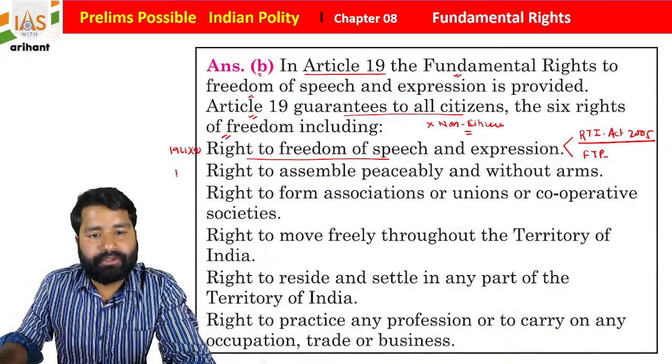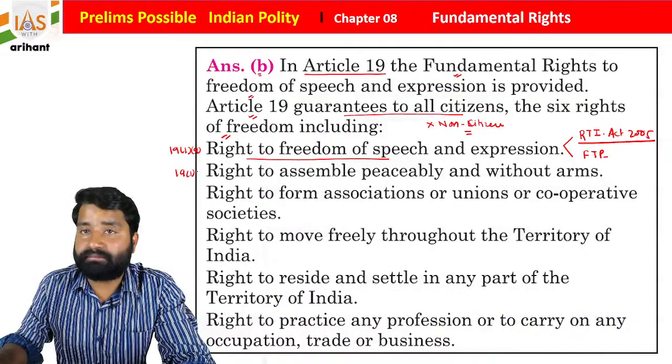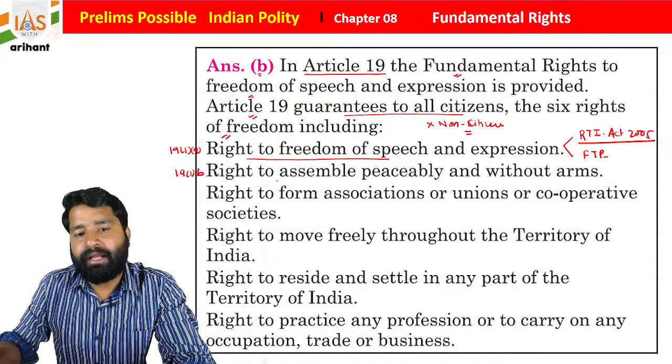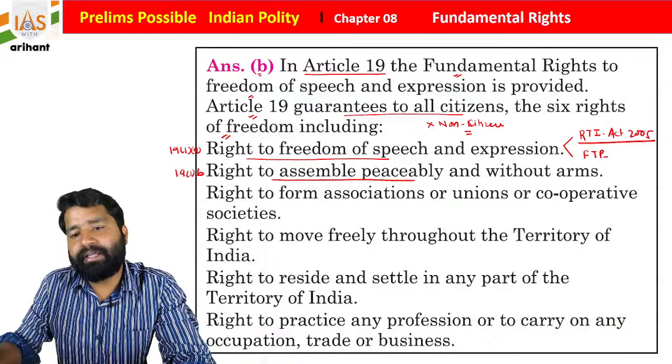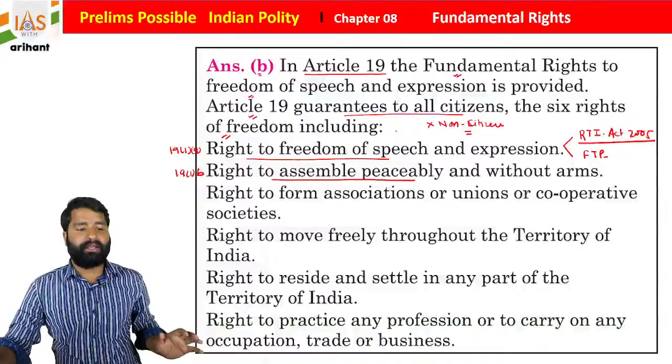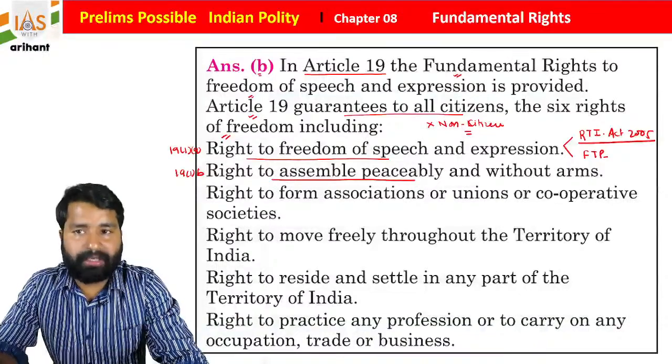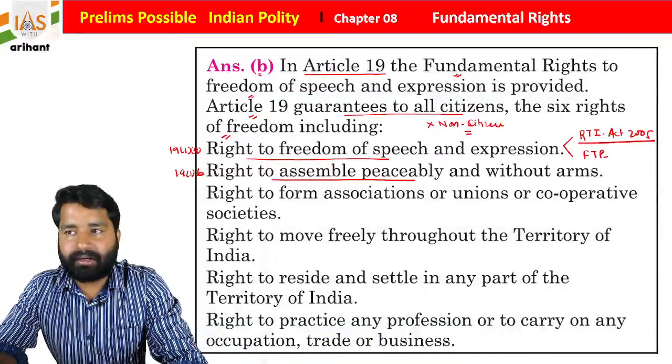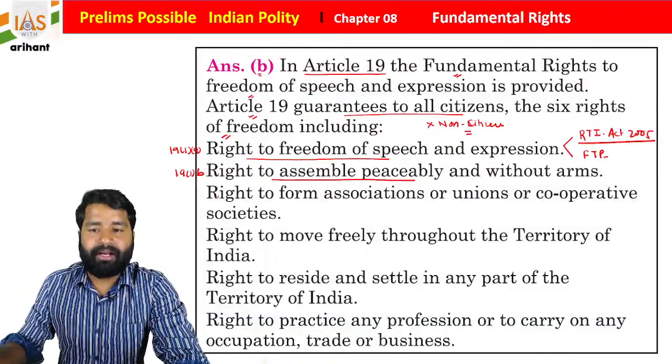After that, you will see Article 19, Clause 1, Subclause B, a right to assemble peacefully and without any harm. Okay, means you are not going to harm anyone, so you can meet. It must be without harm, students.